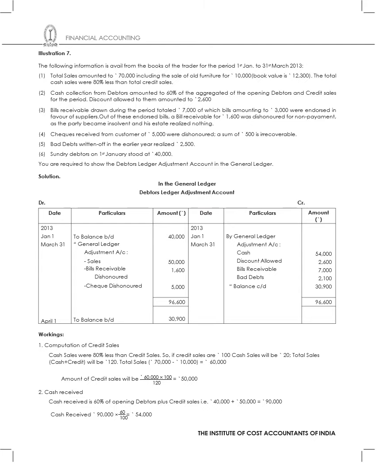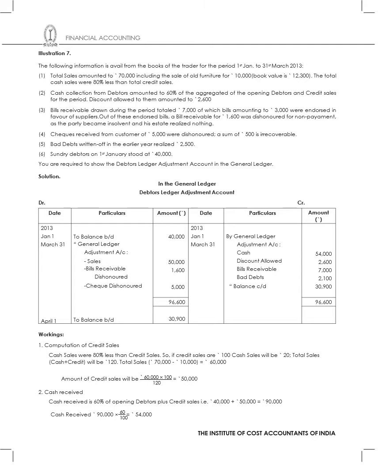Then the next one is a very composite sum, where we are going to prepare debtors ledger adjustment account in the general ledger. So that means the sum is the following information is available from the books of the trader for the period 1st Jan to 31st March 2013. I've got total sales amounted to 70,000, including the sale of old furniture for 10,000. Book value is 12,300. So here I've got complete information.